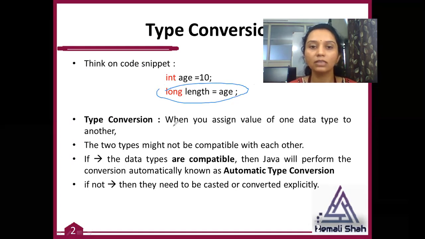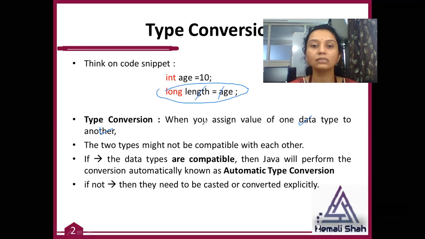Type conversion occurs when you assign a value of one data type to another data type. The two types might be compatible or not compatible. If they are compatible, then Java will perform the conversion automatically, and it is known as automatic type conversion.